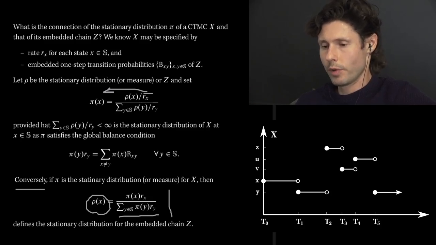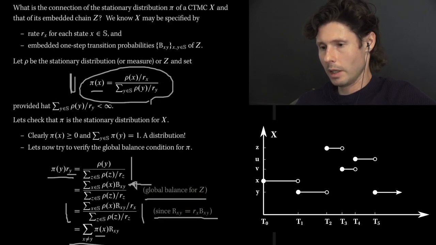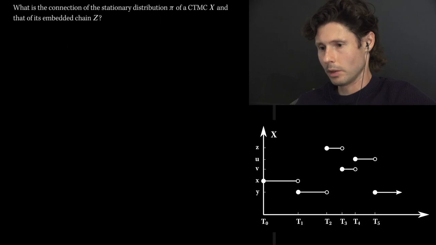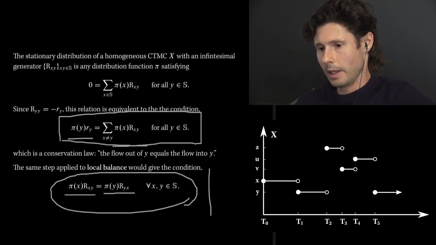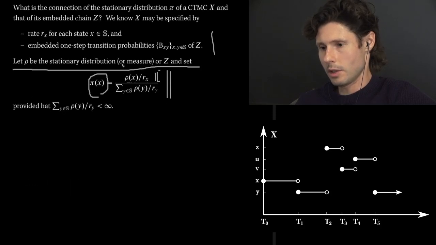So you have both of those formulas. There's nothing too complicated here, and the condition, let me come back to global balance very quickly. The condition for global balance is quite intuitive, and this is all you have to verify given the generator of a continuous time Markov chain to arrive at its stationary distribution.